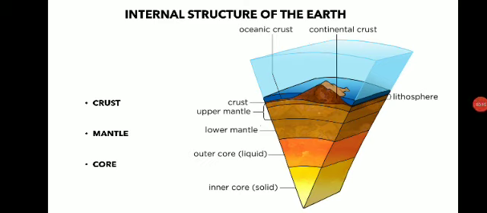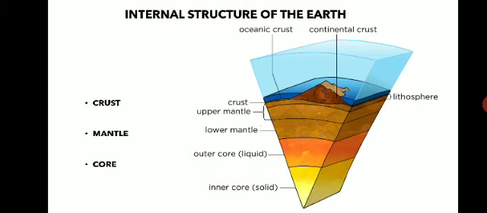So today we will discuss the internal structure of the earth. Before starting with the internal structure, let us understand what the earth is. Our earth is a cosmic body. It is one of the 9 members of the solar system, of which the sun is the central star.